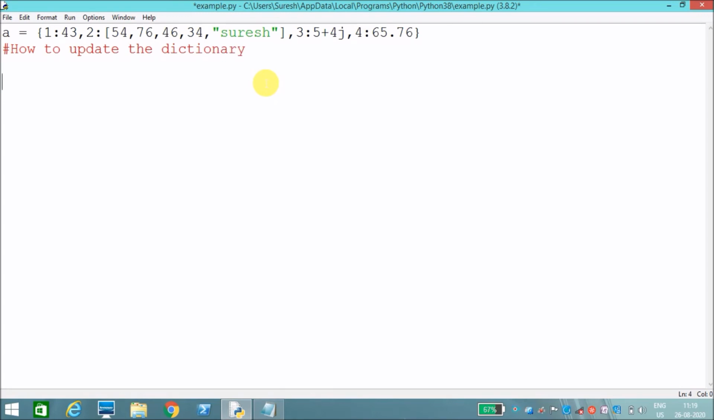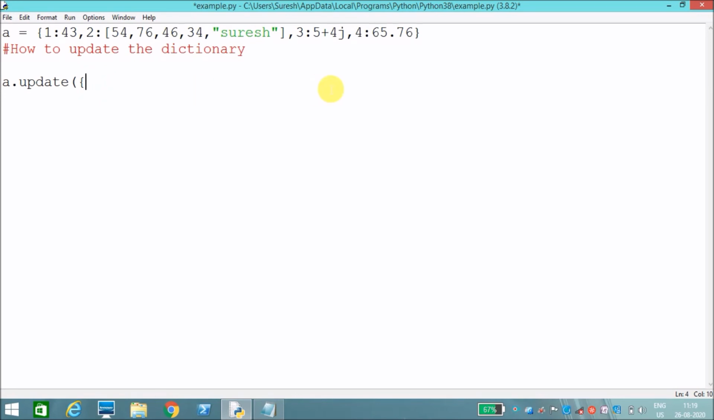There is an update method which helps us to update the dictionary. How we can do it, like a dot update. Care should be taken: you should use first open parenthesis, then you can use braces. Otherwise it will result in an error.